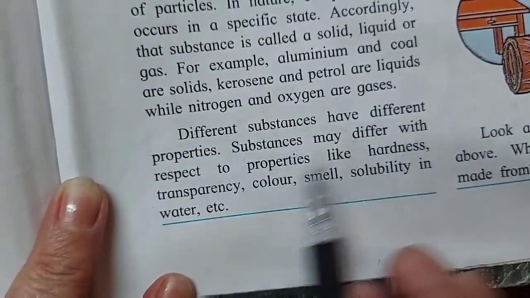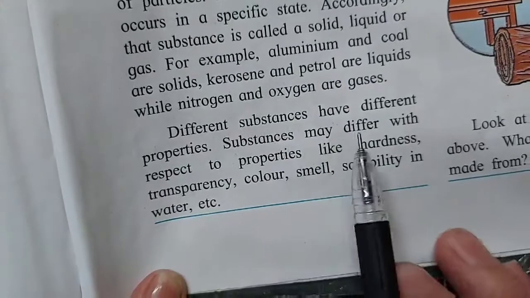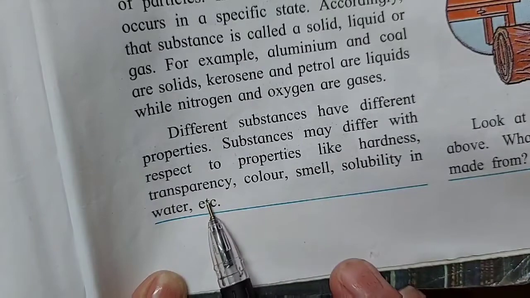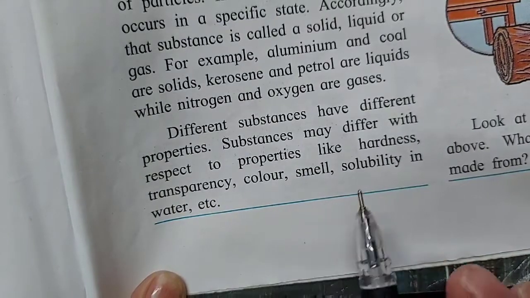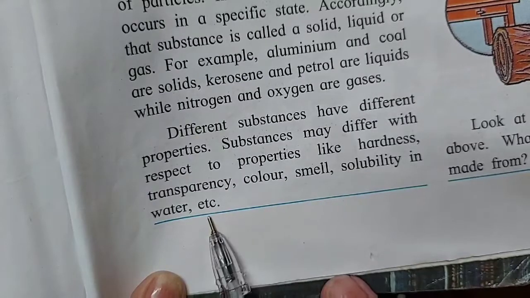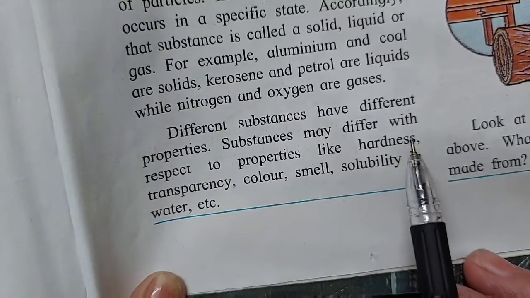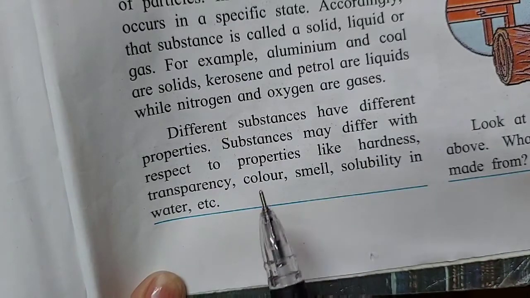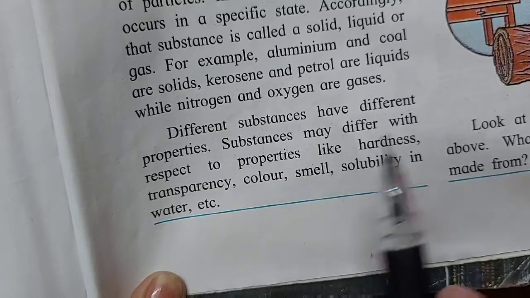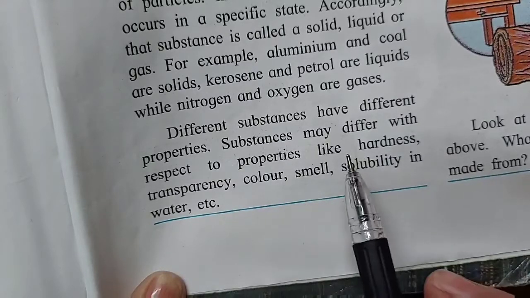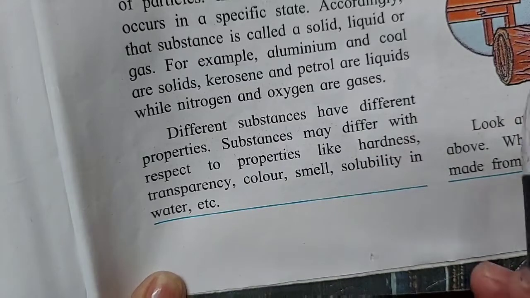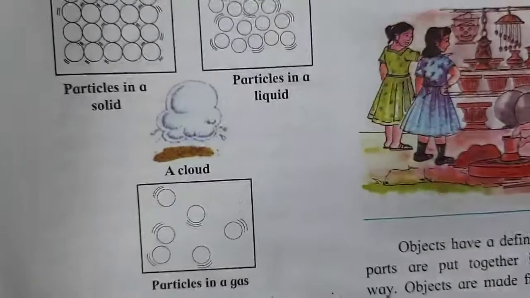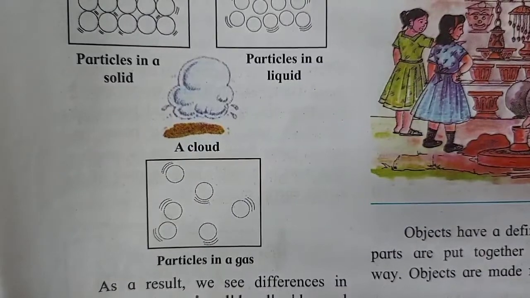Different substances have different properties. Substances may differ with respect to properties like hardness, transparency, color, smell, solubility in water, etc. Now, solids are hard. Some things are transparent, like plastic. Each and everything has a different color. Some objects have smell, some don't. Solubility in water depends on whether that particular substance is soluble in water or not.